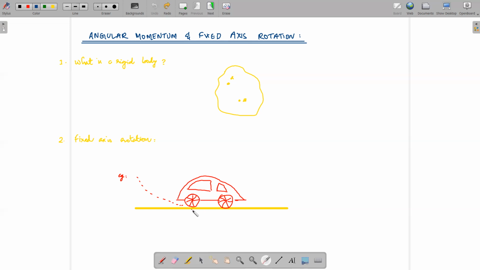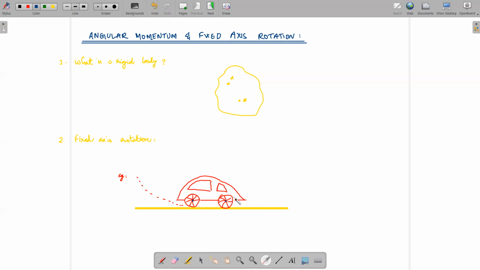For example, a car moving over a straight road. We know that the wheel is the one that is rotating, and this point will be the axis. It is about this axis that the wheel is rotating, but then we know that the whole thing is also translated.